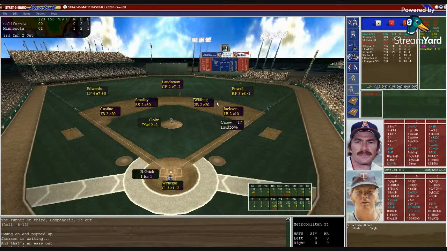Here is Bobby Grich, 1 for 1, 45 at-bats, now hitting .356. Wynegar puts in the target. Goltz from the stretch. Runner on first and 2 outs. Here's the pitch.